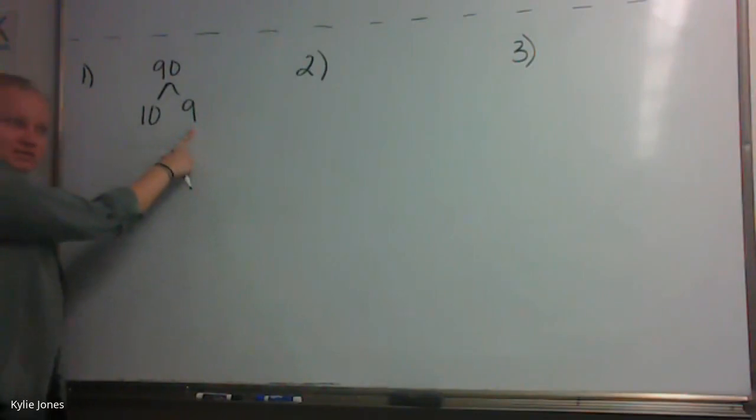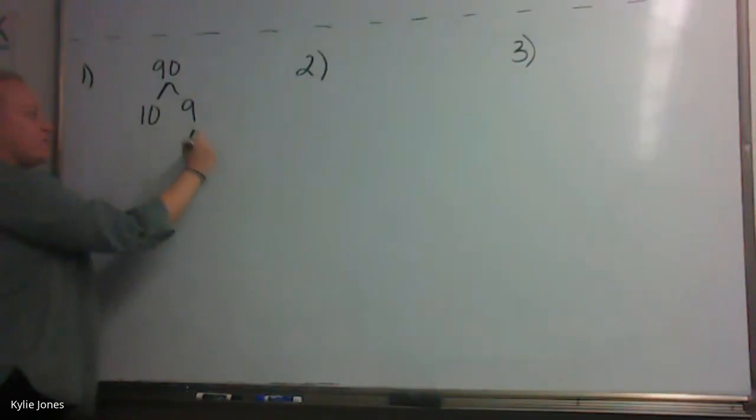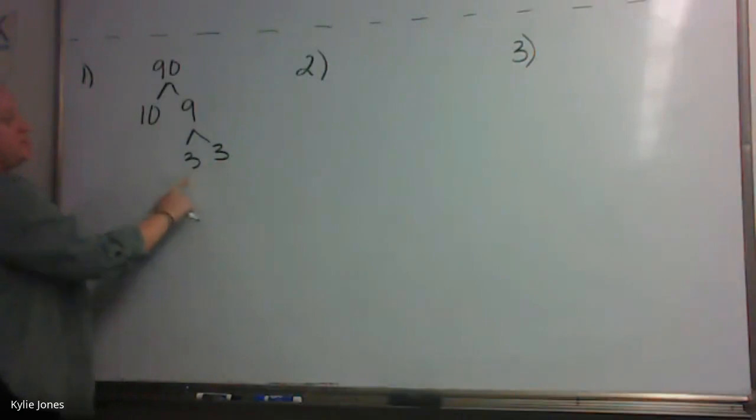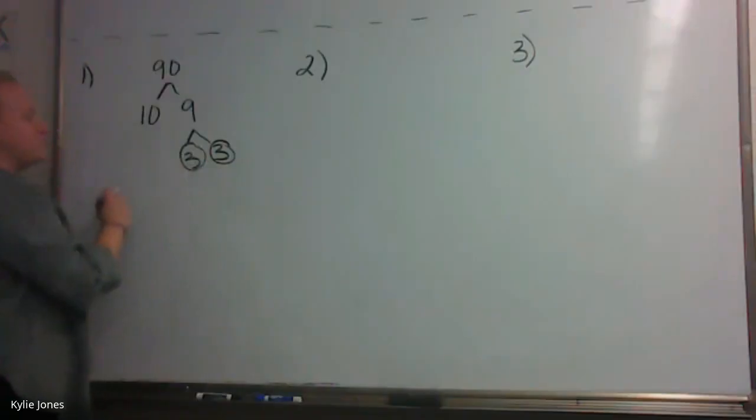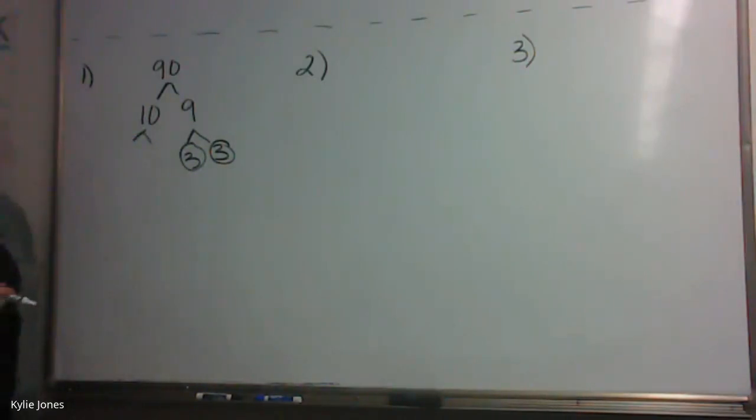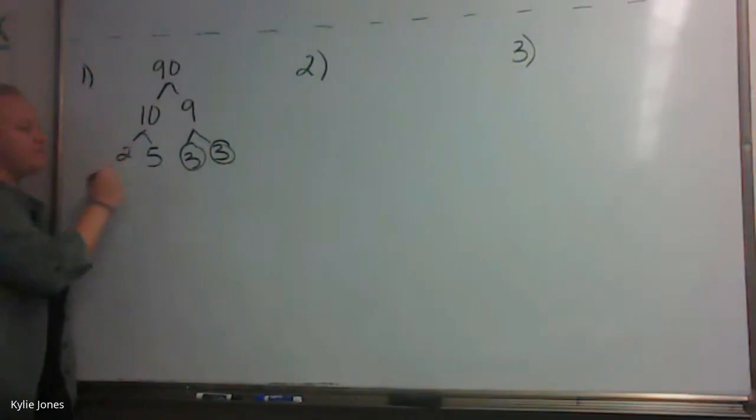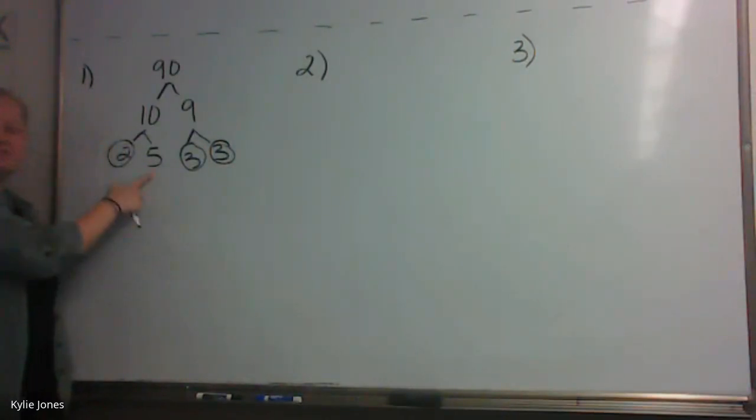Why can I not circle 9? Because 3 can go into it. Good. 3 times 3. Yeah, I forgot that. 3 times 3 still goes into 9. What about the 3s? Can I circle those? Yeah. Good. Now what multiplies into 10? 5 and 2. 2 and 5. I know I can circle the 2. What about the 5? Yeah, you can circle it.